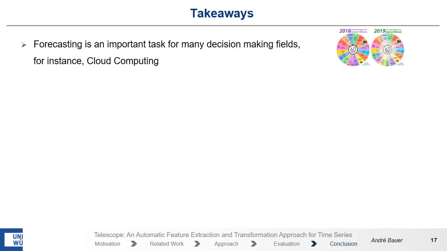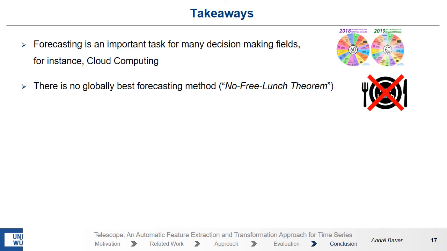Before concluding my talk, I want to sum up. We talked about that forecasting is an important task for many decision-making fields, for instance in cloud computing. Unfortunately, there is the so-called no free lunch theorem, that is, that there is no forecasting method that performs best on all given time series.